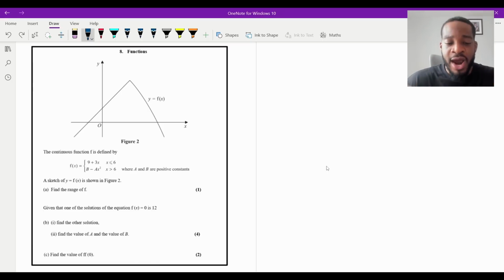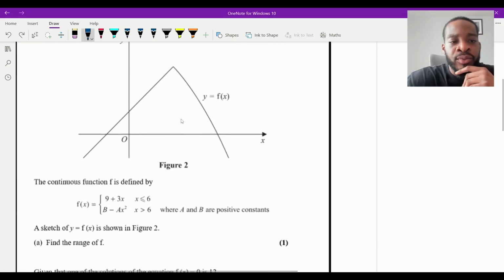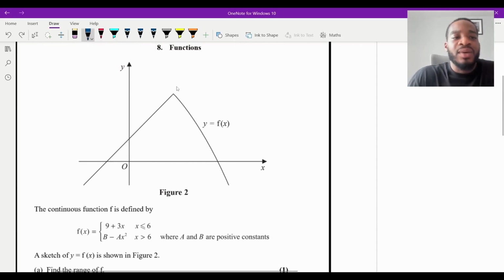You're looking at a diagram, right? The y values is where you go up or down. So if you look at your picture, what is the highest value that this graph could take? What is the lowest value it can take? So what I'm going to do, I'm just going to zoom in a bit, so it's just easier to look at. So if we look at the graph, quite clearly we can see that there's going to be a maximum point over here, right? And that is where the two graphs intersect each other, isn't it? So we just need to figure out what that value of y is here.